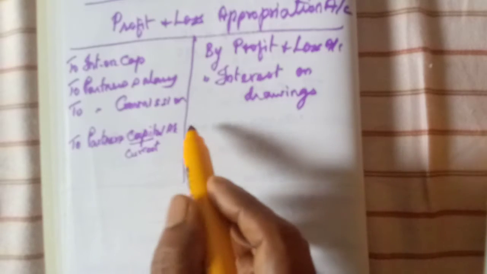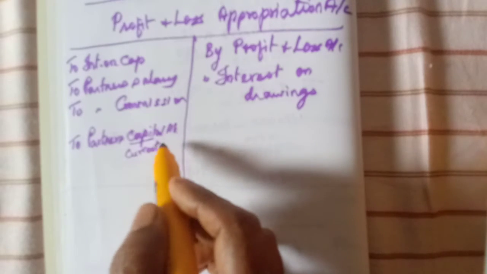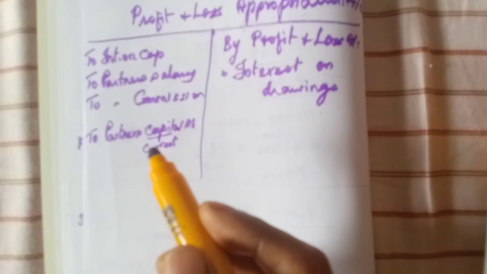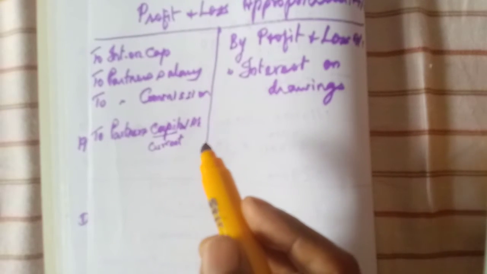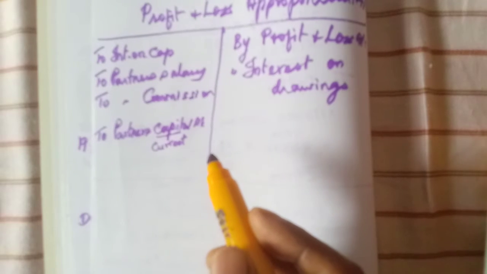Usually they will ask one problem, maybe for 3 marks, or along with the entries they may ask for 5 marks.